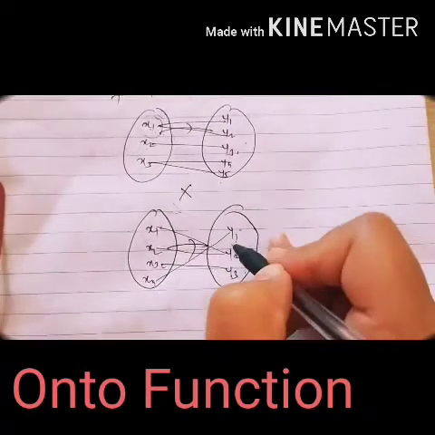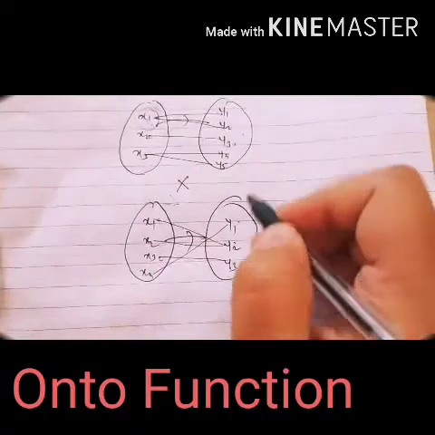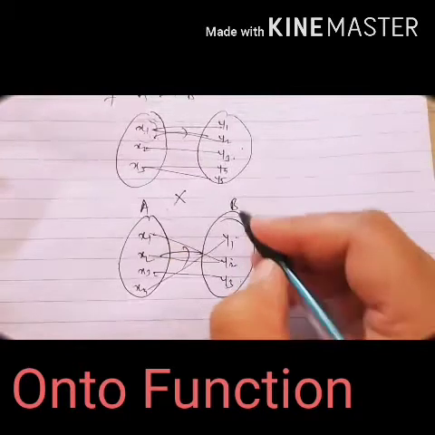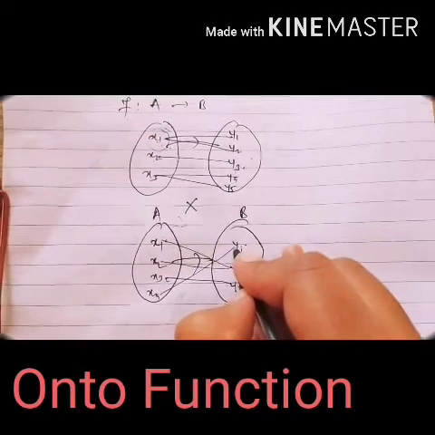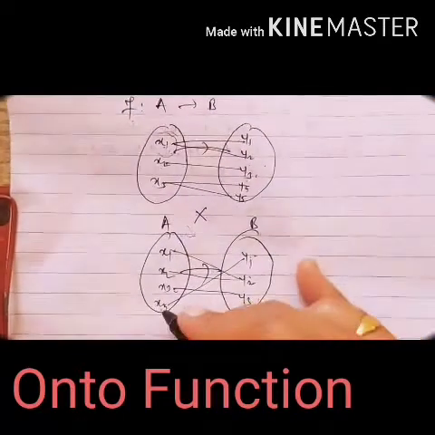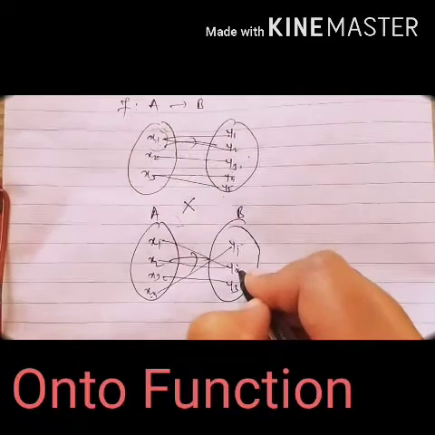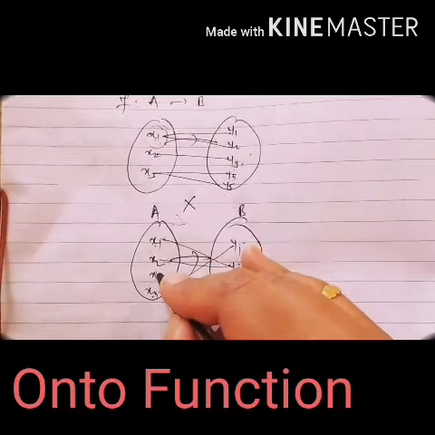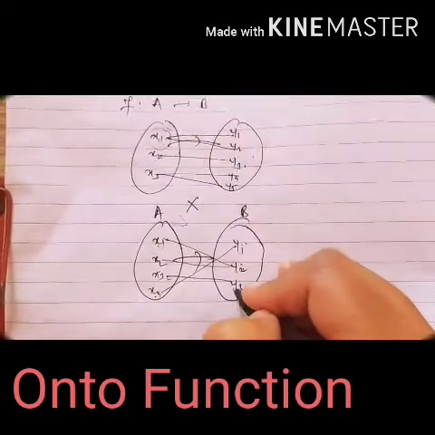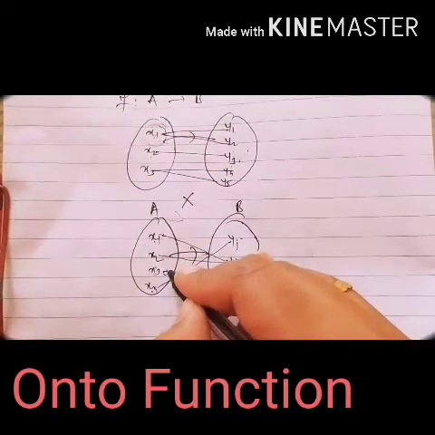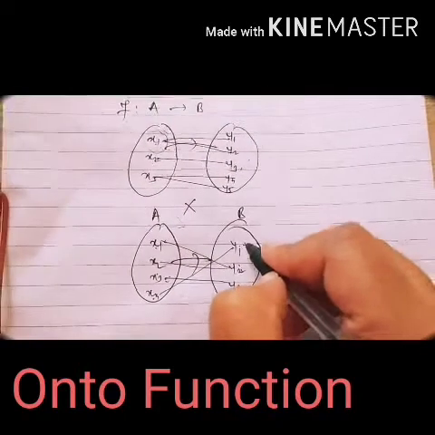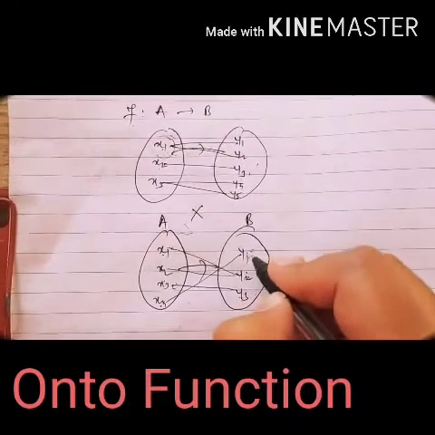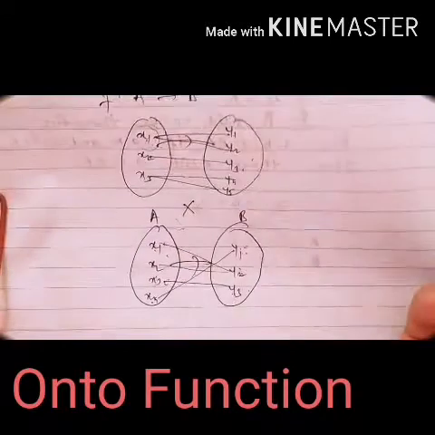Okay. Now all elements from the codomain set. Which is the codomain set? This is the domain set and this B is the codomain set. Now y1 has a pre-image x4, and y2 has two pre-images, x1 and x2. Now y3 has x3 as a pre-image. Getting? So all elements from the codomain set have pre-images in the domain set.